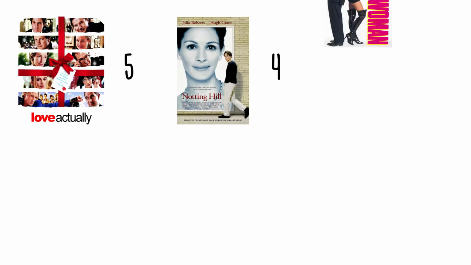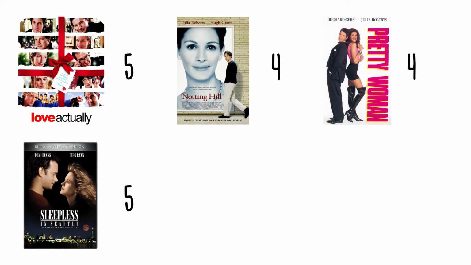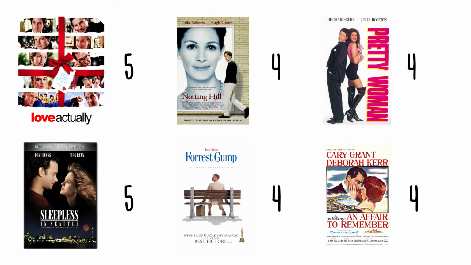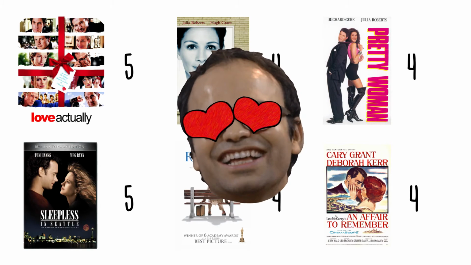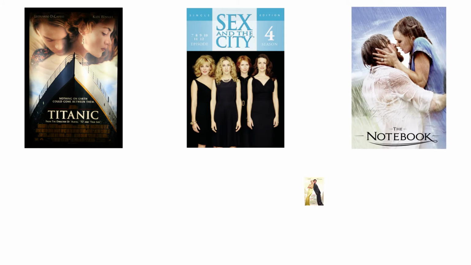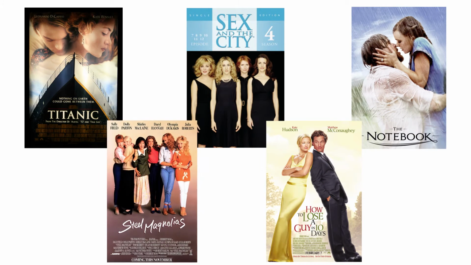Suppose I have rated Love Actually 5, Notting Hill 4, Pretty Woman 4, Sleepless in Seattle 5, Forrest Gump 4, and An Affair to Remember 4. Clearly from these ratings, you might say, I really like romantic movies. Now we can ask the collaborative filtering algorithm to produce personalized recommendation for me using the rest of the MovieLens dataset. It will produce the top recommendation as follows: Titanic, Sex and the City Season 4, The Notebook, How to Lose a Guy in 10 Days, Steel Magnolias. Clearly, these seem to be a good fit for the profile of a romantic character.